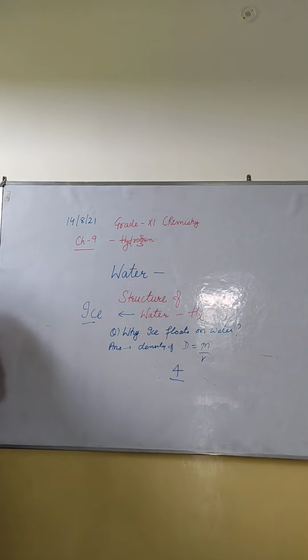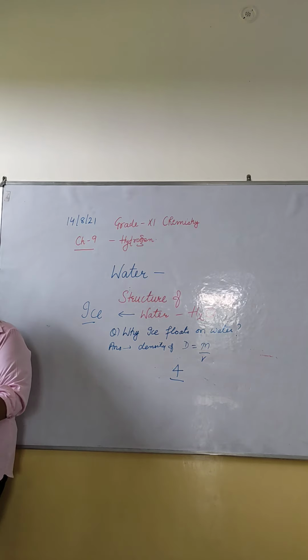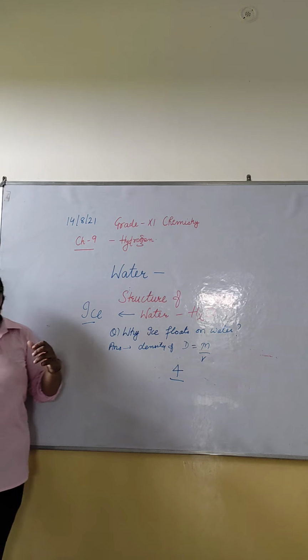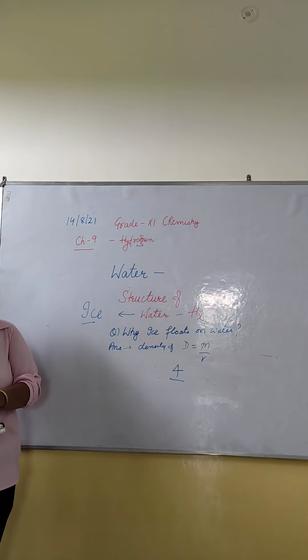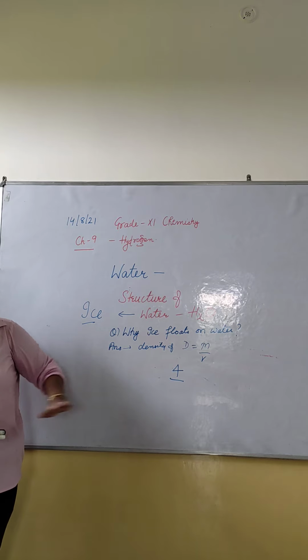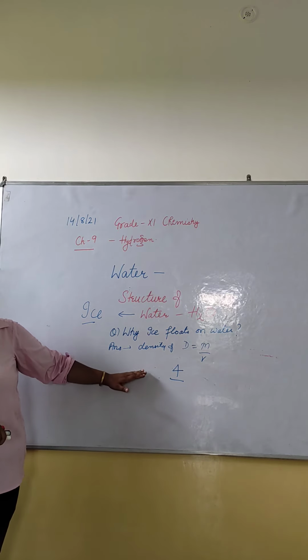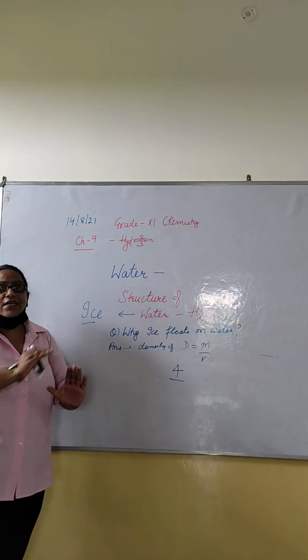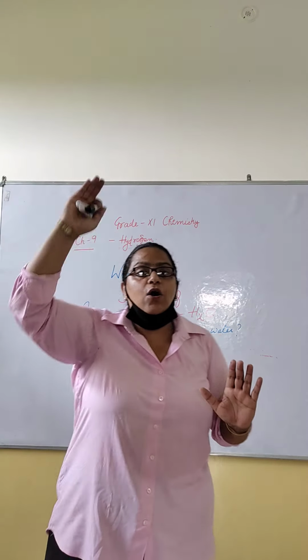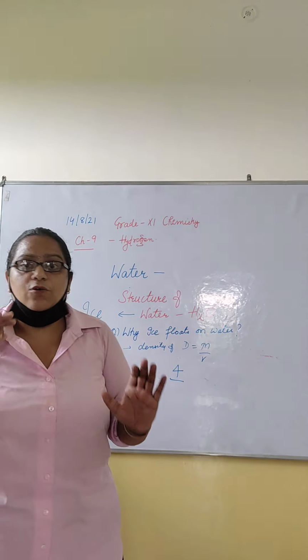This is very important. The high heat of vaporization and high heat capacity are responsible for moderation of the climate and body temperature of living organisms. It is an excellent solvent for transportation of ions along the plants.